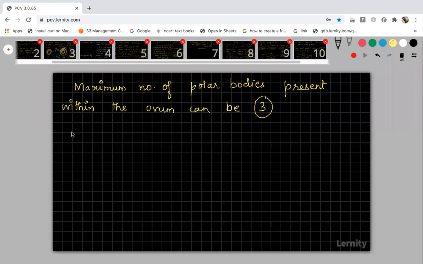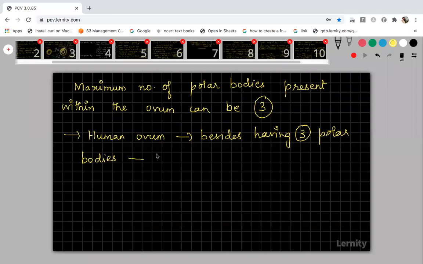Okay, so finally, the human ovum consists of what layers? Besides having 3 polar bodies, in addition to that, it will have separate coverings. What are the coverings that will be present? One is the zona pellucida covering, and then the corona radiata. I will show you in the diagram, students, now.